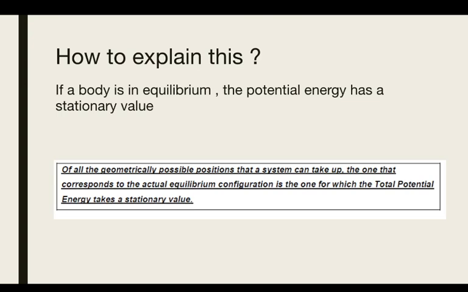So you can understand by looking at this, of all the geometrically possible positions that a system can take up, the one that corresponds to the actual equilibrium configuration is the one for which the total potential energy takes a stationary value. So basically you will be looking for the actual equilibrium configuration, for which the total potential energy takes a stationary value. So this explains PSTPE.